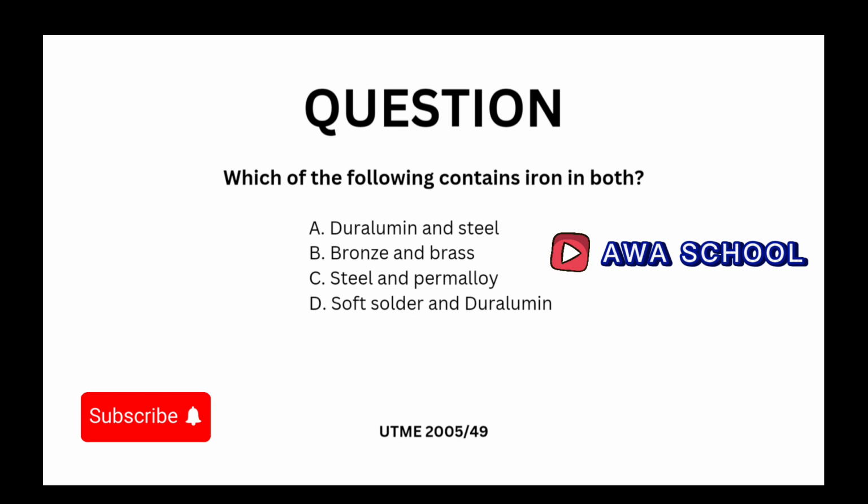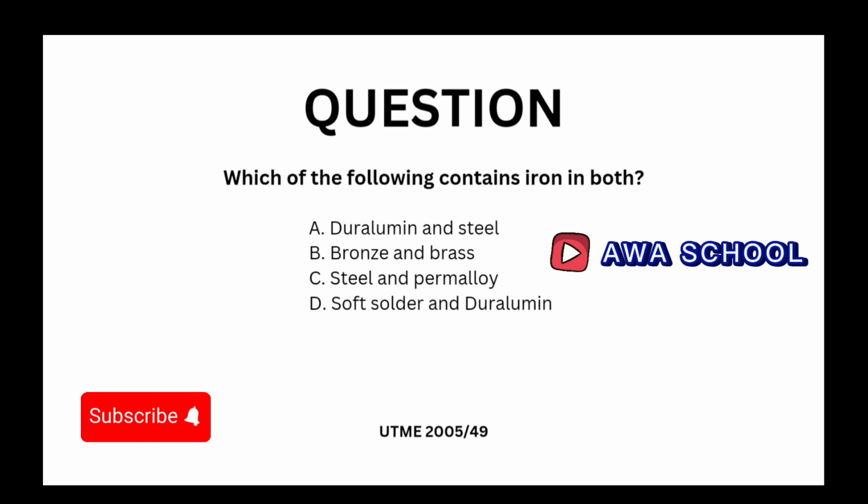Good. Now, let's look at this now. Option D. Soft solder and duralumin. Why do you think soft solder cannot be the answer? Soft solder cannot be the answer because soft solder goes around. He goes to war with a single bullet. So there's no iron there.